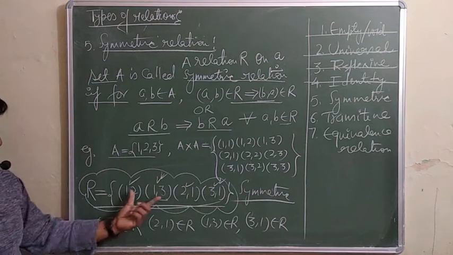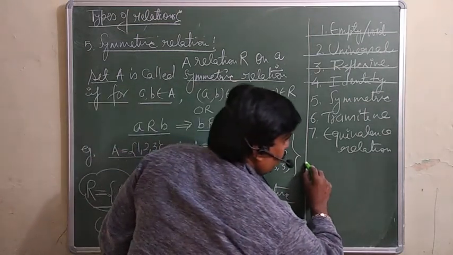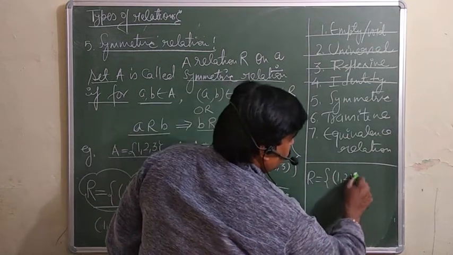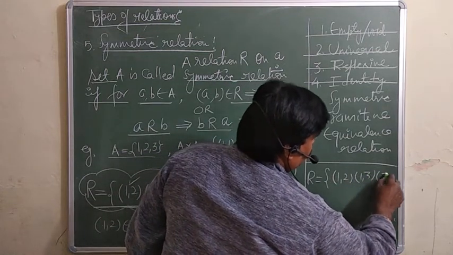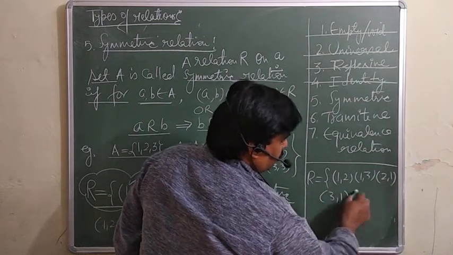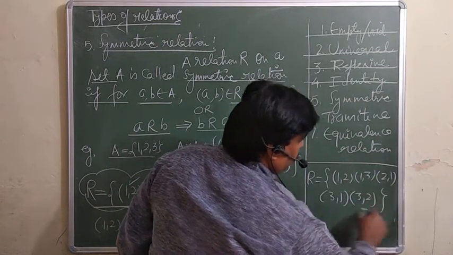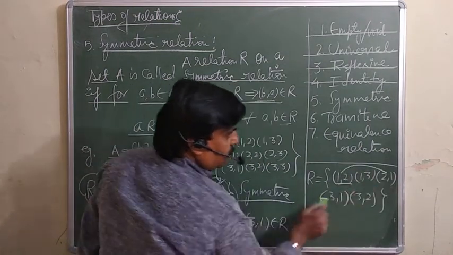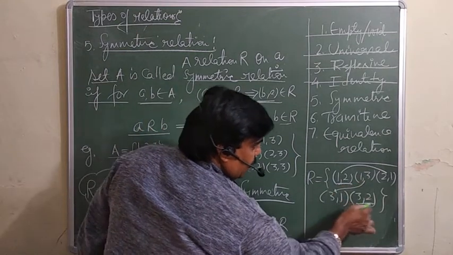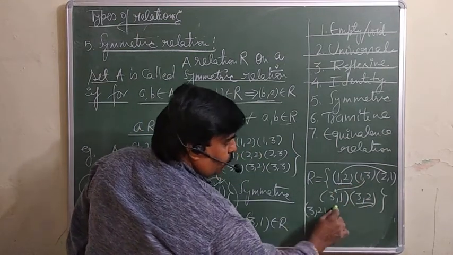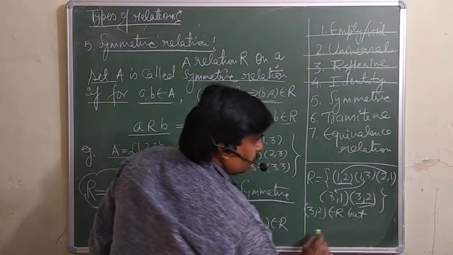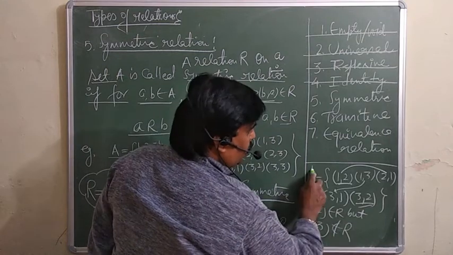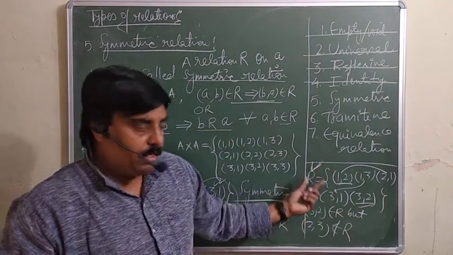Suppose instead of this, if you are taking the relation, I am taking (1, 2), (1, 3), (2, 1), (3, 1) and (3, 2). Suppose this is what I am taking here. So here 1 has a relation with 2, and 2 has a relation with 1. 1 is related to 3, and 3 is related to 1. But here (3, 2) belongs to R, but (2, 3), the reverse of this one, does not belong to R. So this relation is not symmetric.